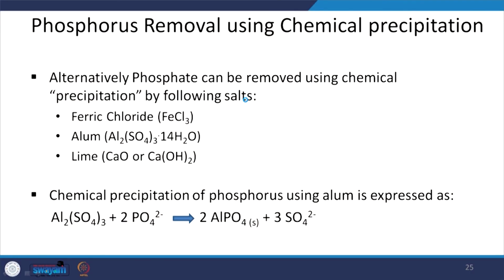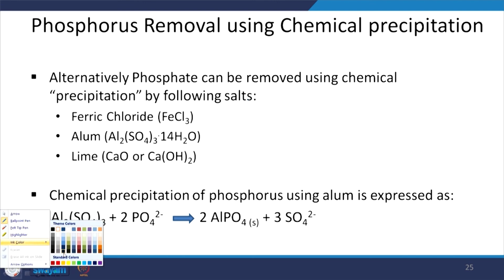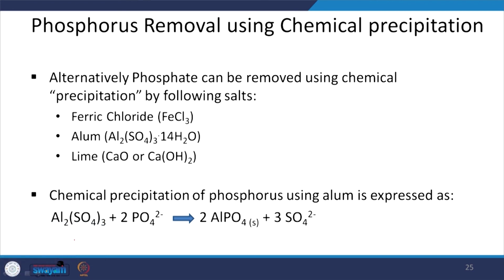So, phosphorus, as we mentioned, can also be removed by chemical precipitation. Precipitation meaning if I have a compound that is dissolved with a relevant ligand, I can see to it that the compound, after reaching a certain threshold, will precipitate out, as in I am changing the phase.